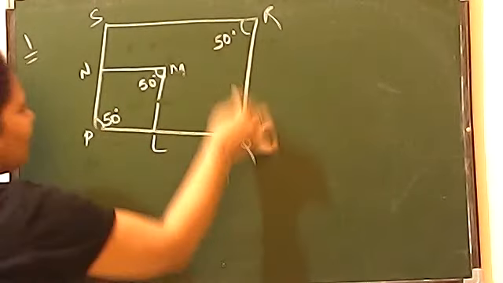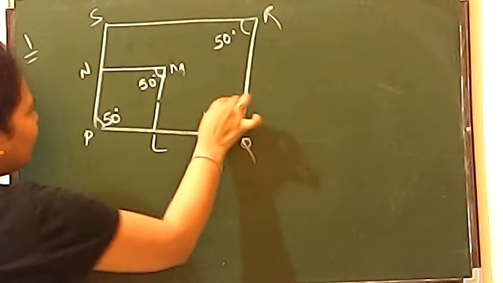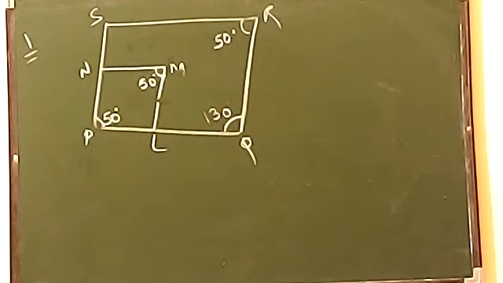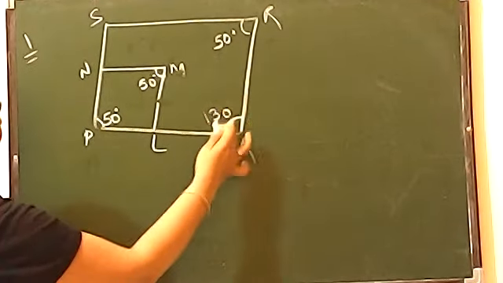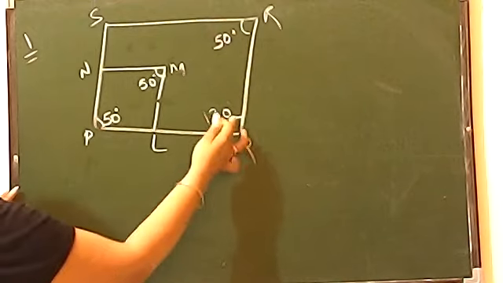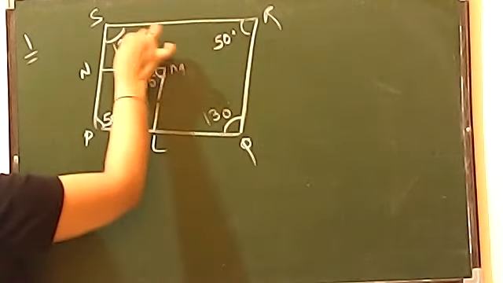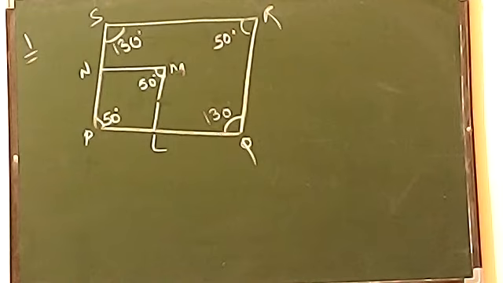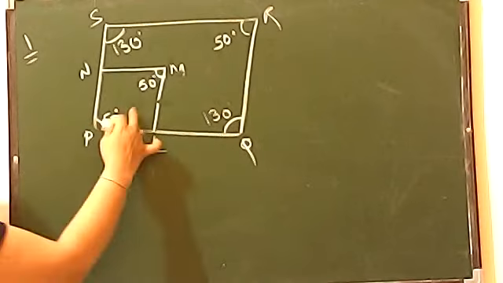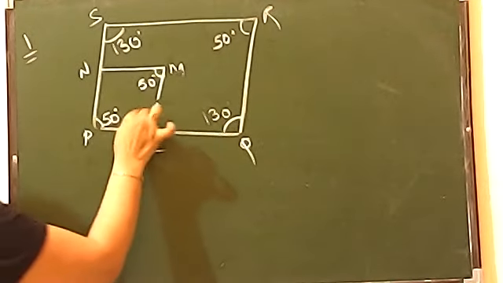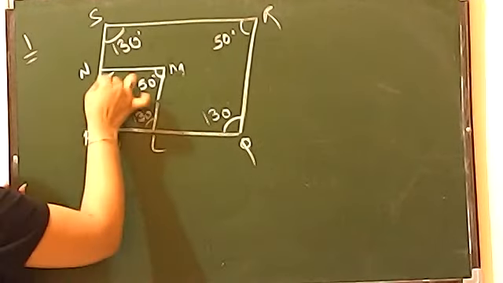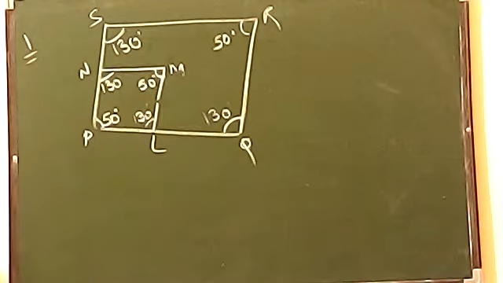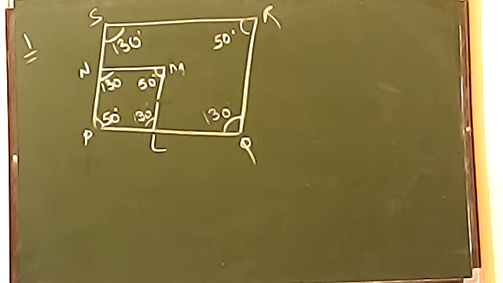That means if ये वाला 50 हो जाएगा तो बेटा ये वाला हो जाएगा 130 because adjacent angles are supplementary. ठीक है, so ये वाला हो जाएगा 130 and you are knowing again opposite angles are equal, so that means if this is 130, this will also be 130 because opposite angles are equal. And now the same case applies here also. If this is 50, this will become 130 just because of parallelogram property, and this will also be 130. Now we have got all the angles which were unknown.